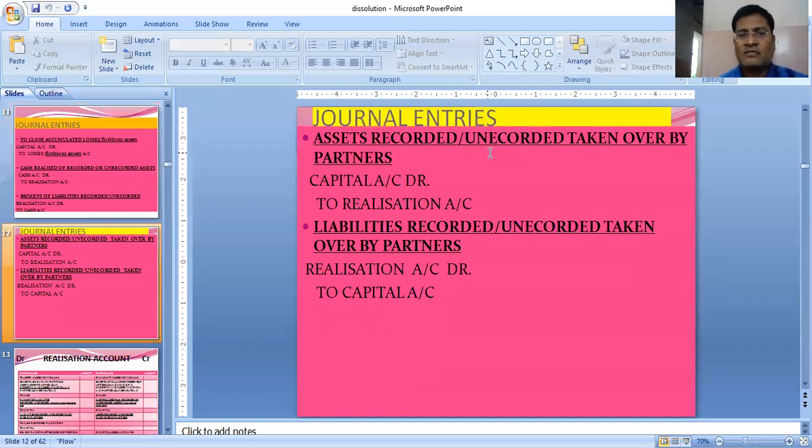Then assets, recorded or unrecorded, taken over by partners. That means whenever partners take over any assets, similarly to when cash is realized from the asset, cash to realization. When partners take over the asset, capital account debit to realization, the particular partner's capital account to realization. Liabilities, recorded or unrecorded, taken over by partners: then realization to capital account. That means any liability taken over by the partner, realization to capital account.